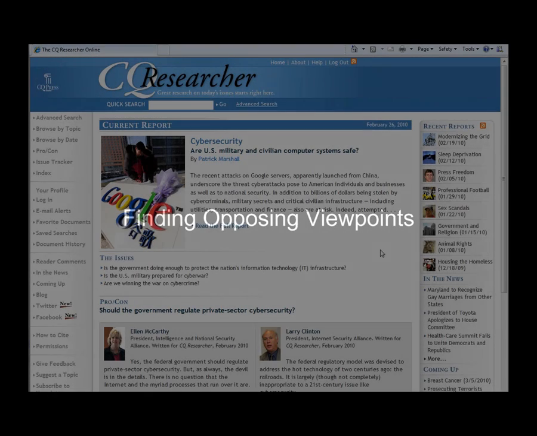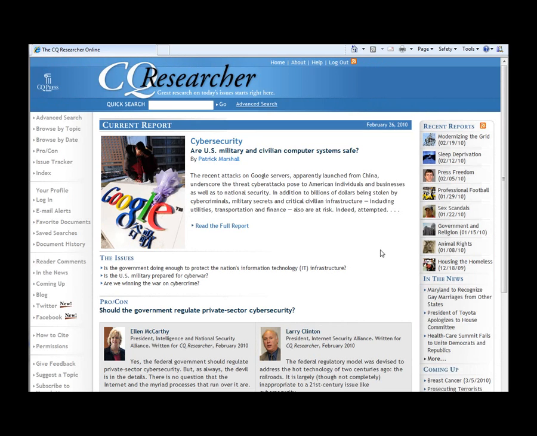In this section, we're going to be looking for opposing viewpoints, and I would suggest starting with CQ Researcher. And the easiest thing to do here is just do a quick search on your topic. I'm going to go ahead and type in cars here and see what I can find.